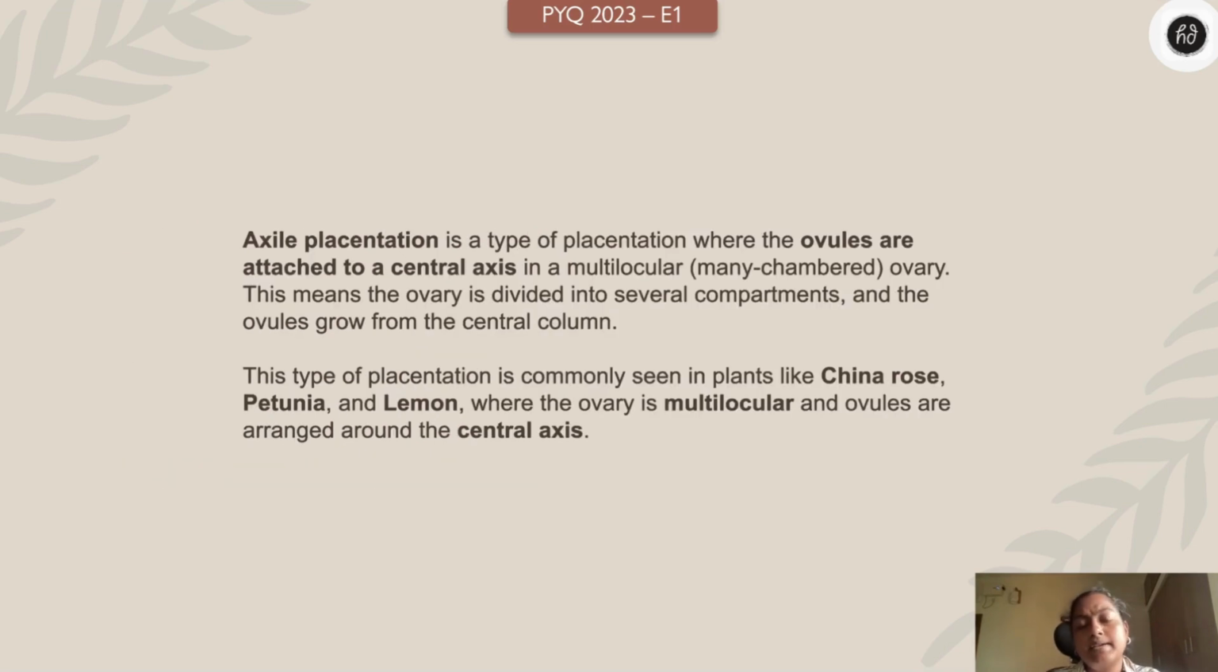Children, first of all, what is axile placentation? It's a type of placentation where the ovules are attached to the central axis in a multilocular ovary. Locule means many compartments in an ovary, right? Even though they have multiple compartments, the ovules are attached only to the central axis. That kind of arrangement is called axile placentation, which is seen in China rose, petunia, and lemon. This type of placentation is seen where the ovary is multilocular and ovules are at the central axis.